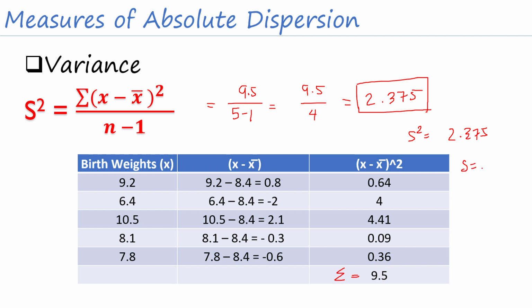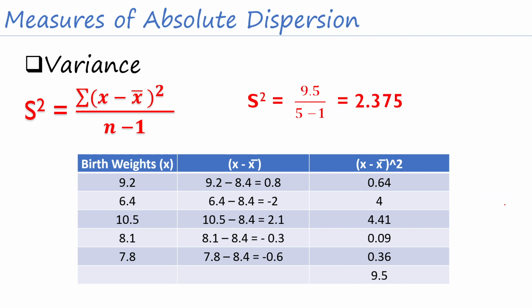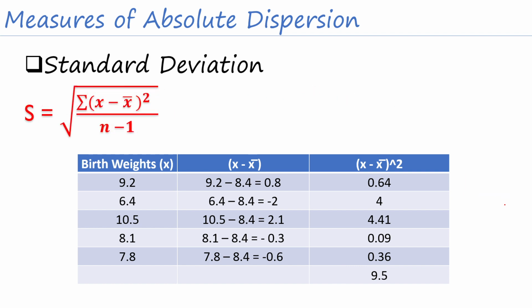Okay, so madali na nating makuha yung ating standard deviation. Just get the square root of the variance, or just the square root of 2.375. It will give us a result of 1.541. So let's see. Counter check pa rin natin para sure tayo. For the standard deviation, pwede nating i-substitute yung scores natin dito.